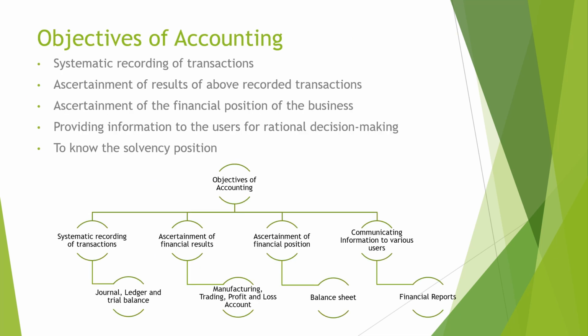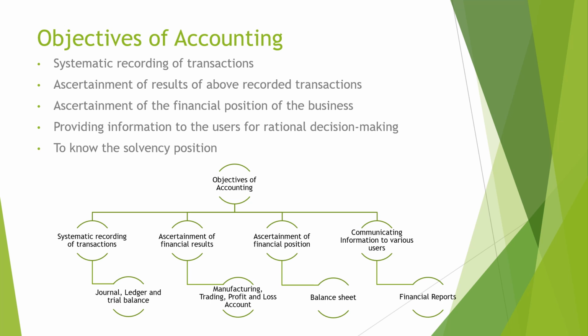Final objectives of accounting. What is the end result of accounting? That is referred to as the objectives of accounting. We know that the accounting process ends with the preparation of financial statements. Financial statements consist of the balance sheet, profit and loss, and they will have books of accounts and many other reports. Each of these provides certain benefits to the owners.